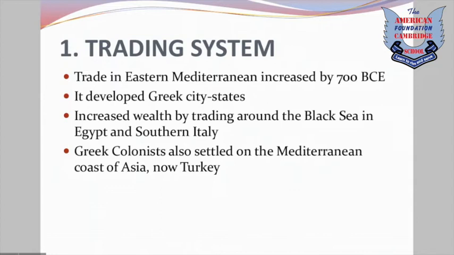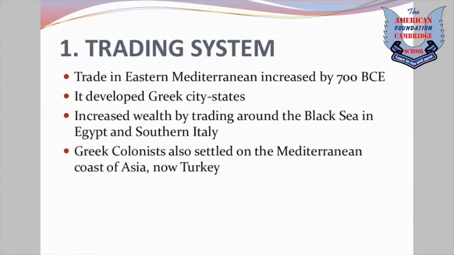Trading system of Greece. They mainly traded in the eastern Mediterranean, and this trade increased by 700 BCE. This trade also helped the Greeks to develop the city-states. It also increased the wealth of Greece, and they were able to trade around the Black Sea, in Egypt and southern Italy. That's why they had close contacts.